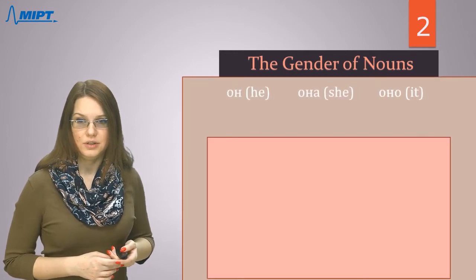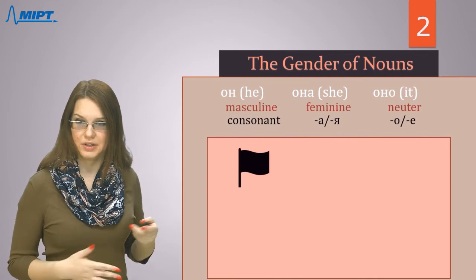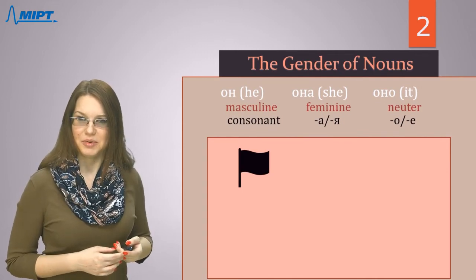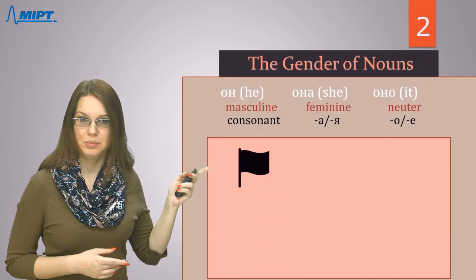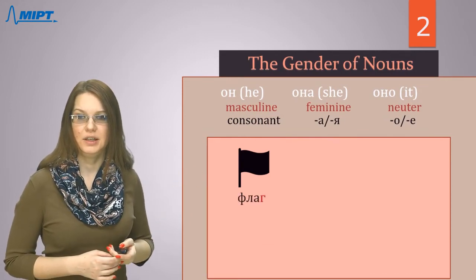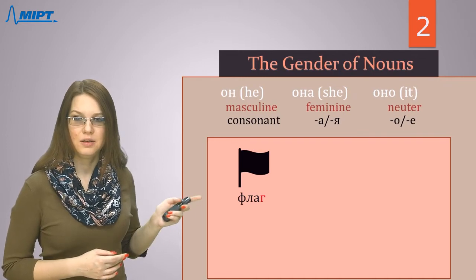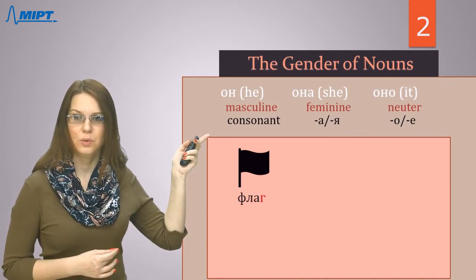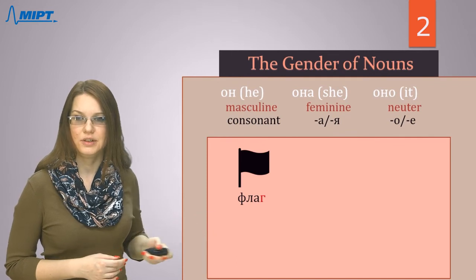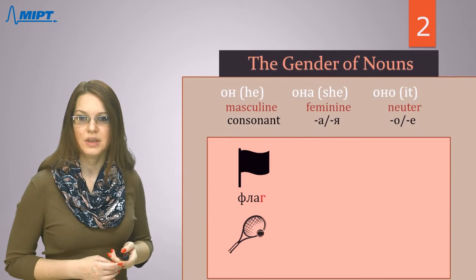So let's continue. Some other words, let's try to memorize them too. You can look at the picture, maybe you know the word. So this is a flag. In Russian it sounds a little similar. Флаг. Флаг is masculine too. Why? Because the last letter is the letter г. Г is consonant. Next word.